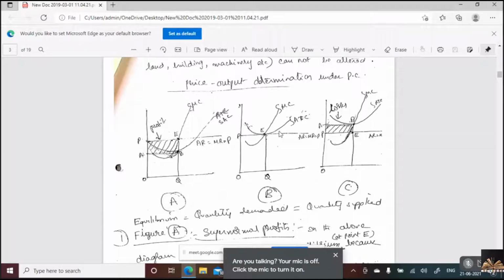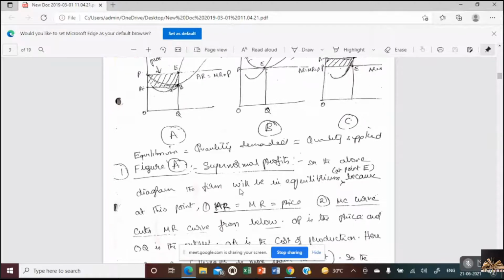Then further, if it continues, the average cost curve is above, and the difference between the revenue and cost is the loss, denoted by the area PAB. If you observe, OP is the price, OA is the cost. So cost OA is more than revenue. That leads to abnormal losses. So this is about price and output determination under perfect competition.